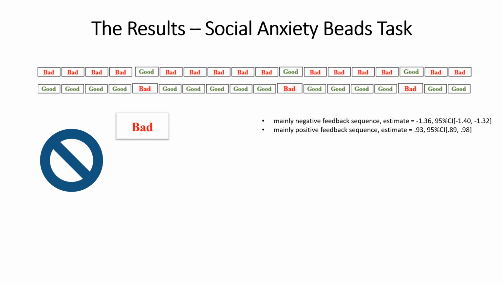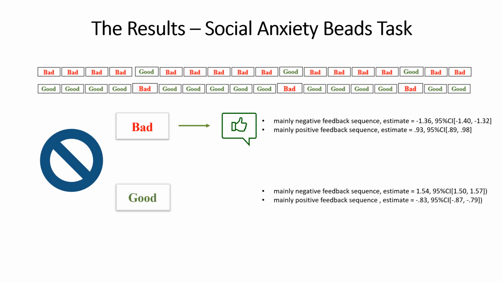Let's focus on the results for the social anxiety BITS task first. In general, without considering the influences of any trait variables, the Bayesian model estimated that people placed significantly heavier weights on negative feedback in favor of positive outcome that suggests a good performance, and significantly heavier weights on positive feedback in favor of negative outcome that suggests a poor performance, regardless of the sequences presented. This indicates an overall slower belief updating about one's social performance compared to a Bayesian agent.